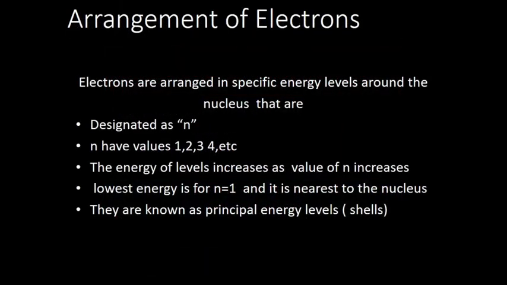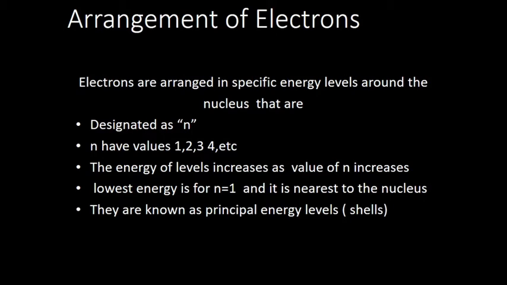Now we will come back to the structure. These electrons are revolving around the nucleus. So where will these electrons be placed? Electrons will be placed in different energy levels. Around the nucleus there will be different energy levels, and electrons will be sitting in these energy levels. These energy levels we can designate or name as n.